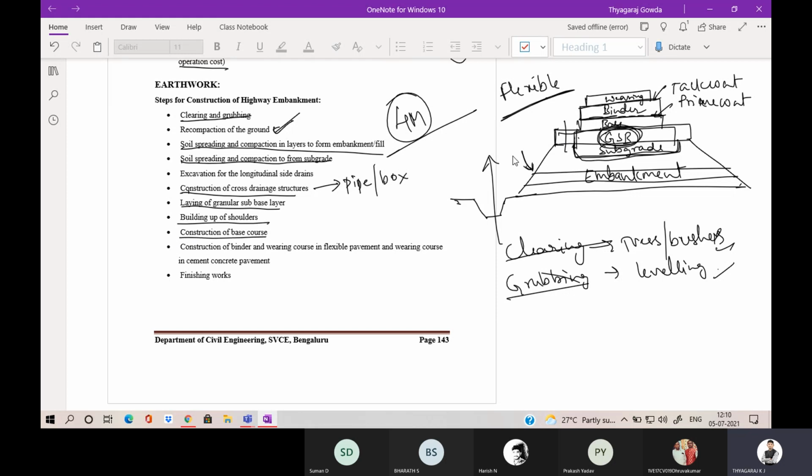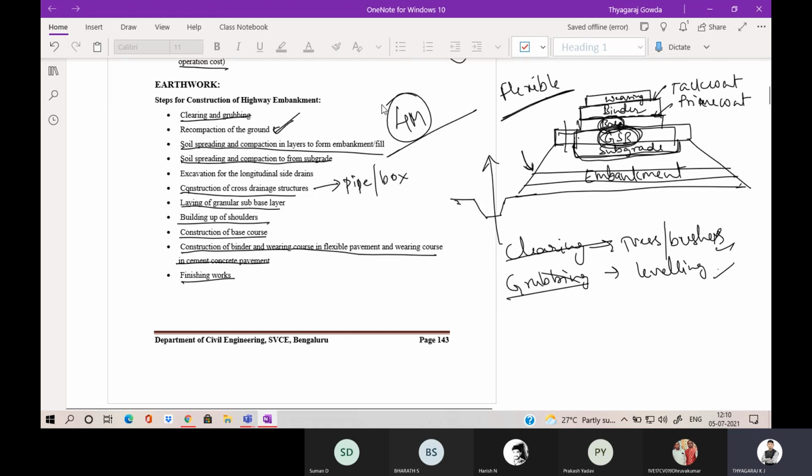Then construction of base course, that is, above the GSB there will be a base course. So construction of that base course will be done. Then construction of binder course, wearing course, and if it is a cement concrete pavement, construction of cement concrete layer, or if it is a flexible pavement, construction of the bituminous layer. Then comes the finishing work. Finishing work means markings or paintings, installation of traffic barriers, everything will be done.